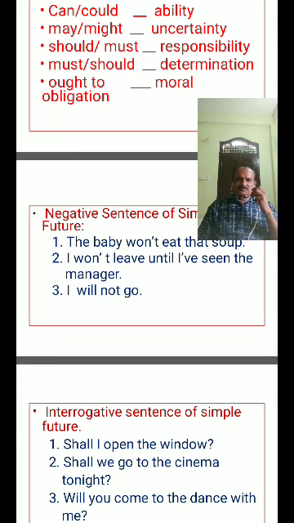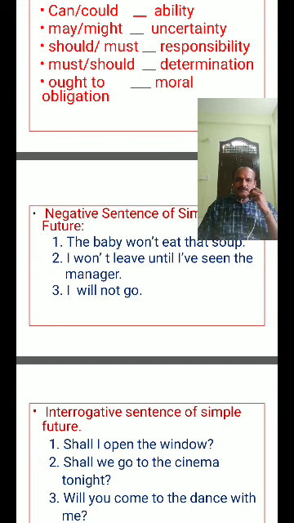As usual, come to past continuous. I, he, she, it plus was plus not plus verb ing form plus object. I, you, we, they plus were plus not plus verb ing form plus object. Come to past perfect.